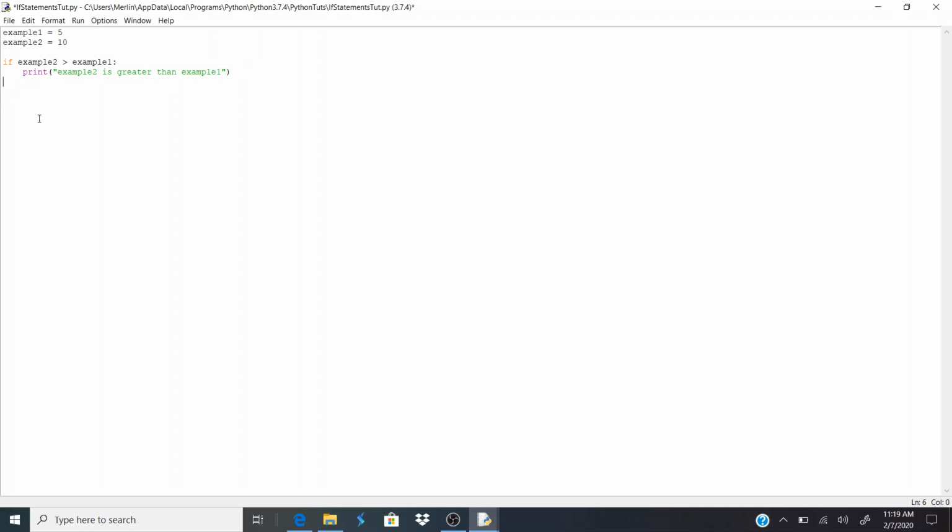Okay, so with that elif, we can do if example 1 is greater than example 2, what do we want to do? Well, in this case, we just want to print out example 1 is greater than example 2, right?